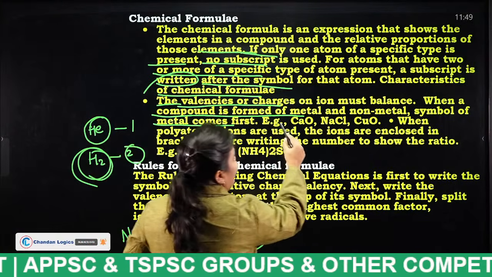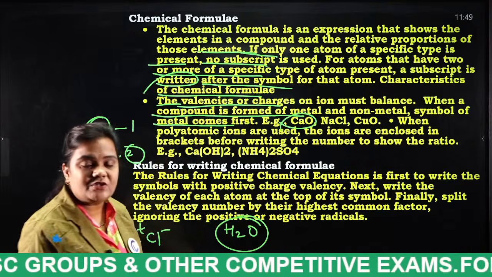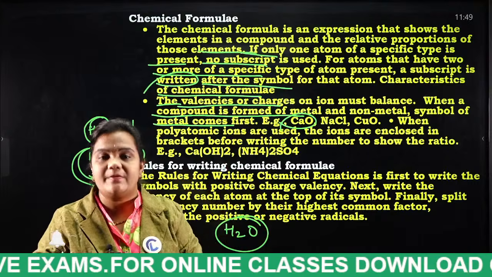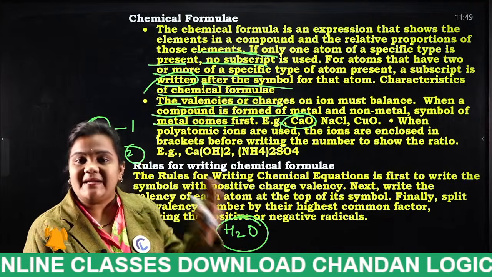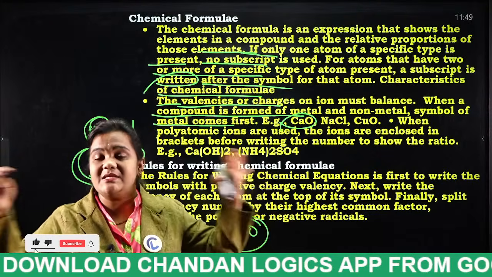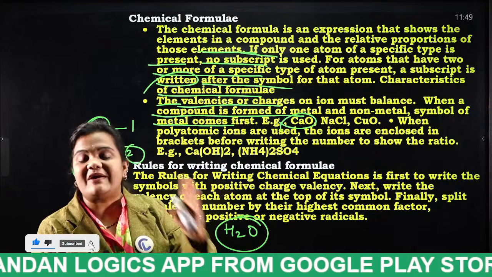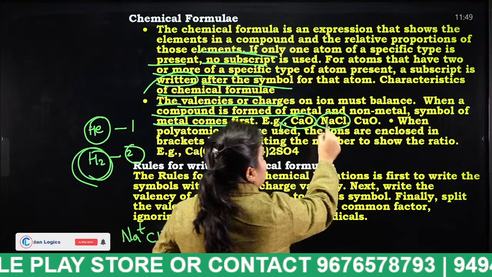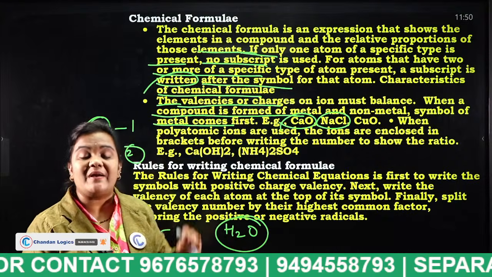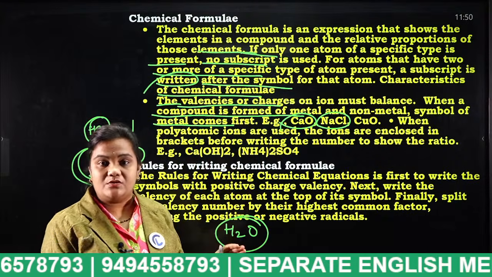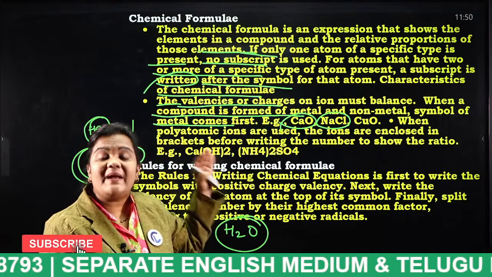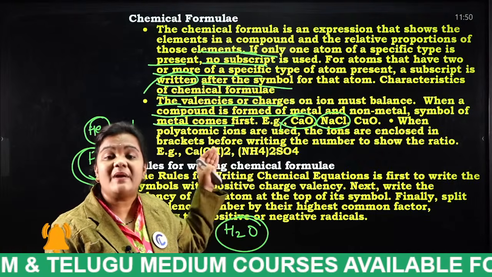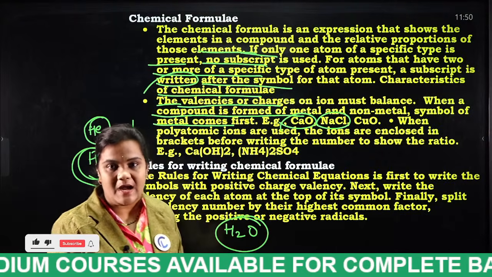For example, calcium oxide. We are mixing calcium and oxygen in order to get calcium oxide. Now, calcium is a metal and oxygen is a gas. We are mixing these two. So, which one should you mention in the first place? Calcium. In a similar way, sodium chloride. Sodium is a metal and chlorine is a gas. We must mention NaCl. As it is in the rule, when a metal and non-metal are mixed, which one should come first, students? The metal should be placed first in the chemical formula.